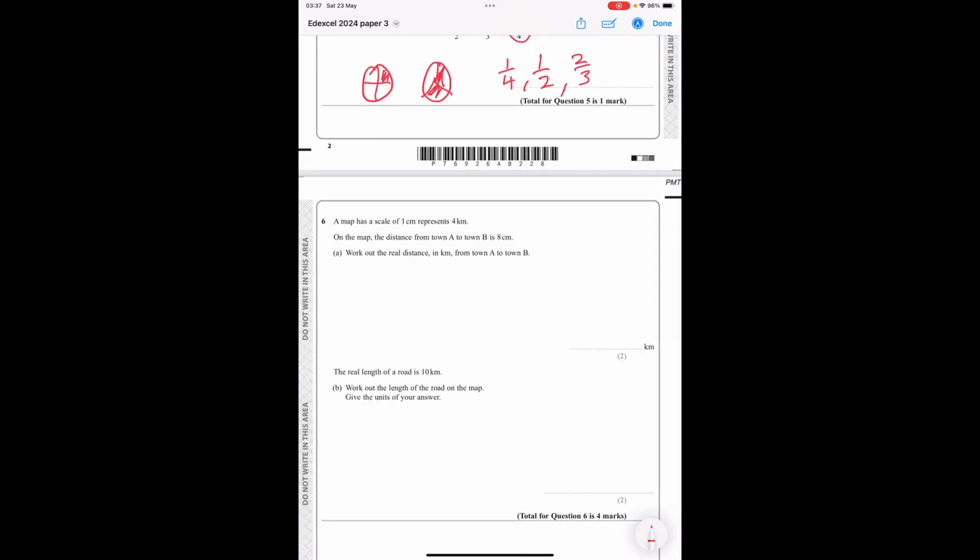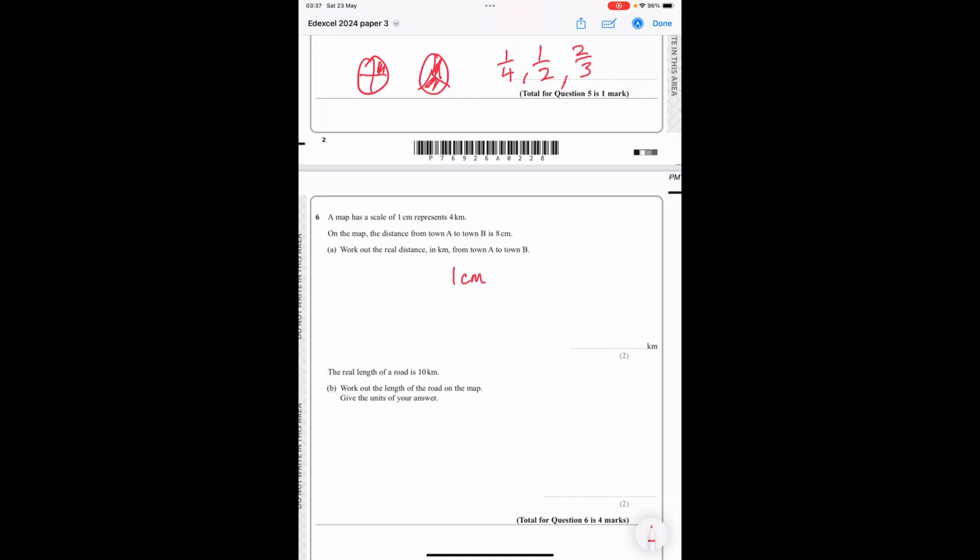A map has a scale of 1 centimetre equals 4 kilometres. On the map, the distance from town A to B is 8 centimetres. Work out the real distance. So 1 centimetre equals 4 kilometres. So 8 centimetres, we've times that by 8. So we times this by 8 and we get 32 kilometres.